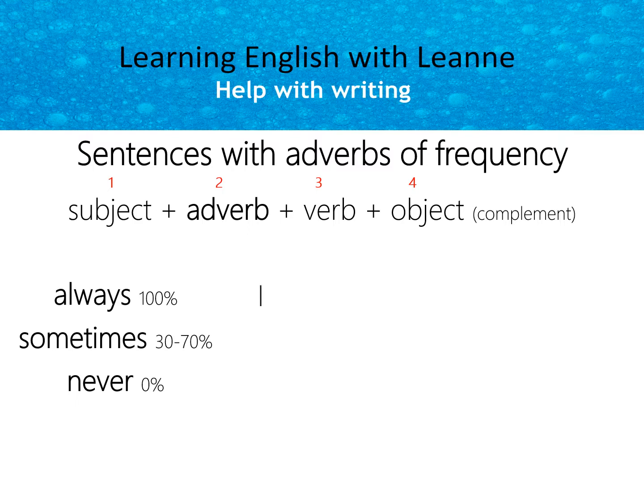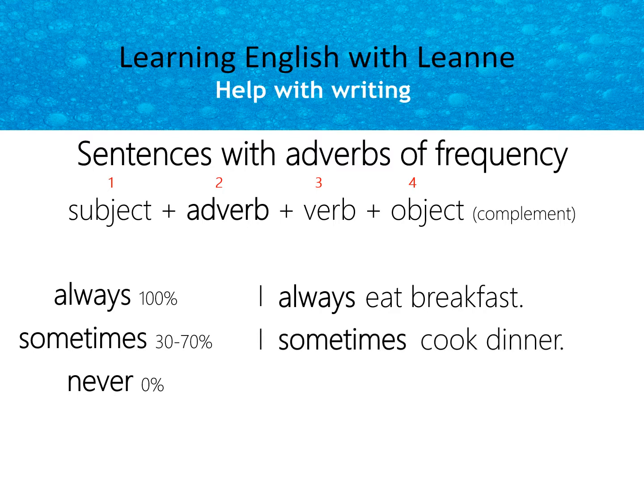Subject is first. I always, the verb, eat breakfast, our object. You can see the adverb is before the verb. Next, sometimes. I sometimes cook dinner. Again, you can see our verb cook. The adverb is before. Sometimes cook. And then never. I never go to the gym. Our verb is go and our adverb is before. Never go to the gym.